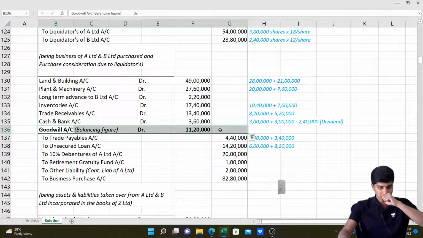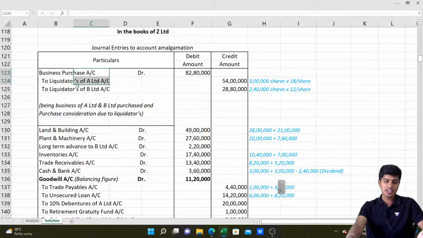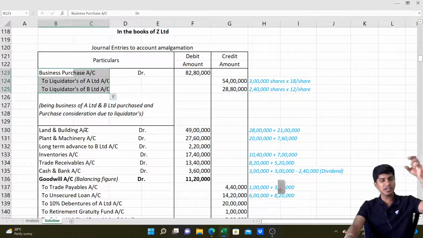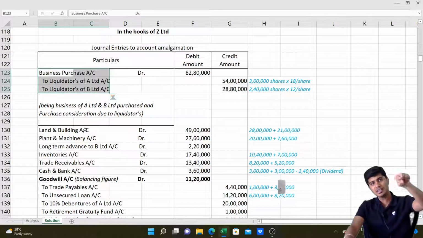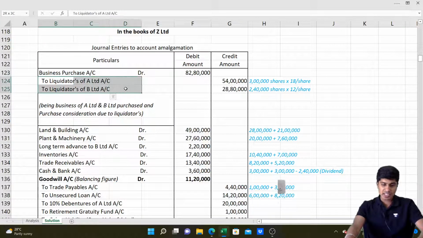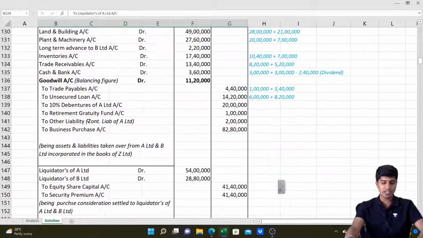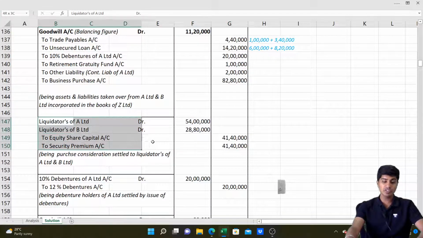Got it, everyone? Okay. This is the entry for discharging business purchase. So once we write business purchase to liquidators, we'll write assets debit, liabilities credit, business purchase credit. Balance figure will go to goodwill. If it was credit, it would have been capital reserve. Now we will settle this liability, that is purchase consideration, to liquidators. So we'll write liquidators of A Limited debit, liquidators of B Limited debit, and then give them what they should get.